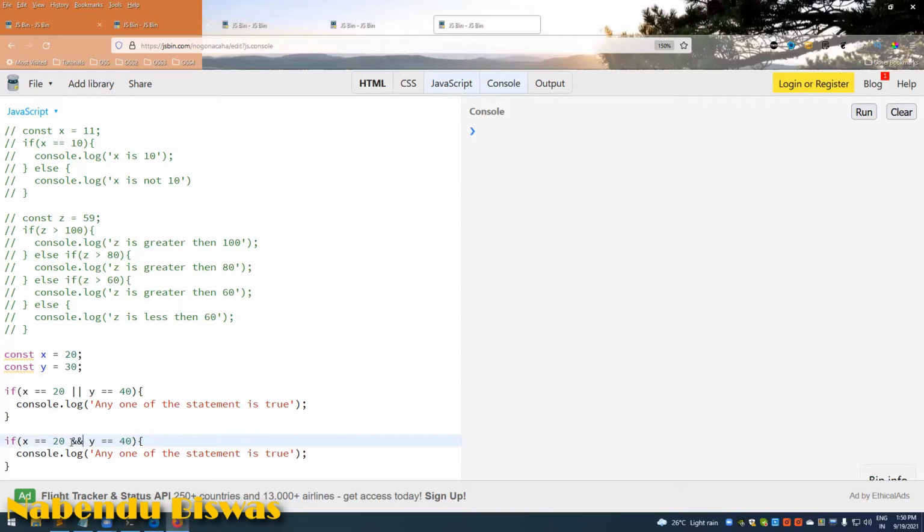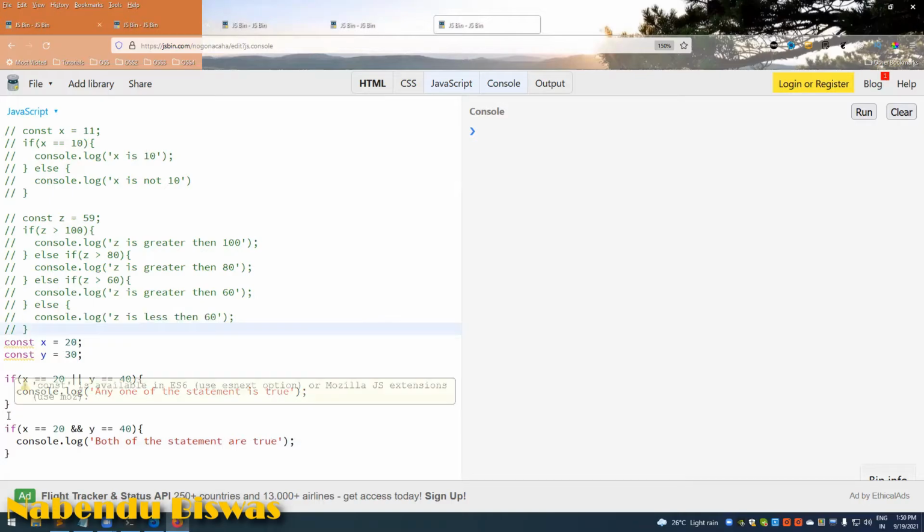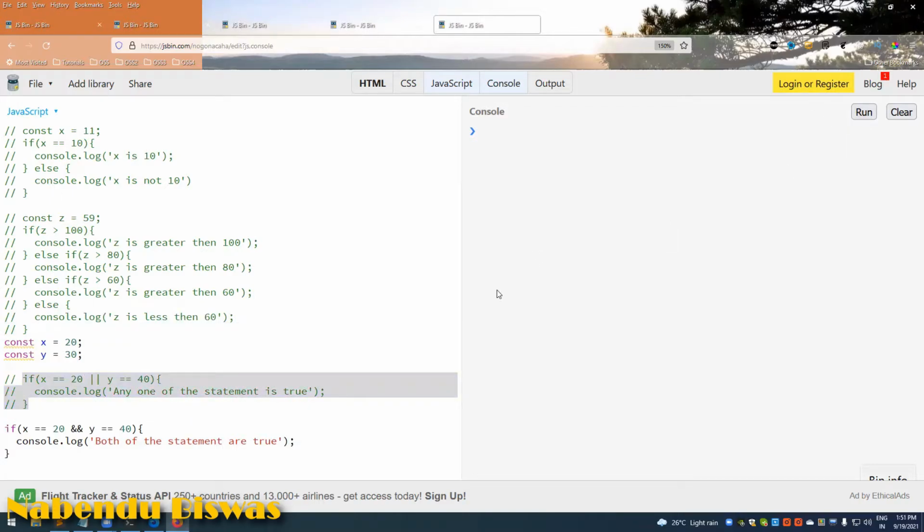Okay, so x double equal to 20 and y double equal to 40, and both of the statements are true. So for this to run, both of them should be true, which is not the case because this is true, but this is false. So that's why it didn't run.